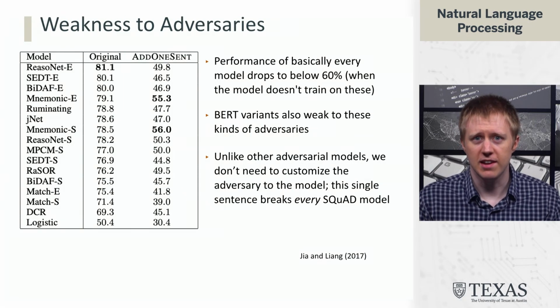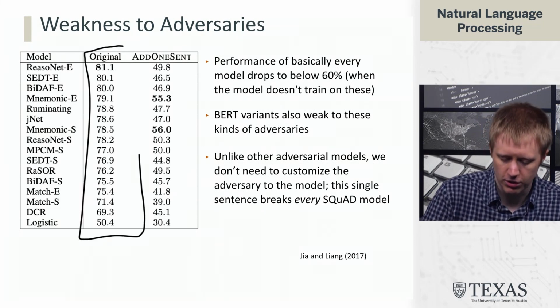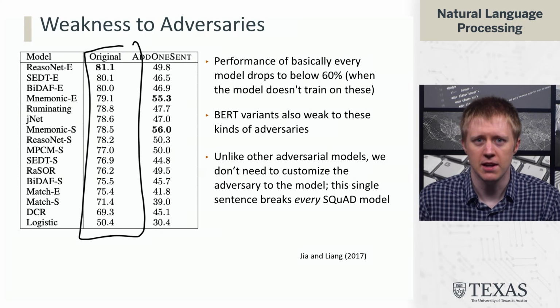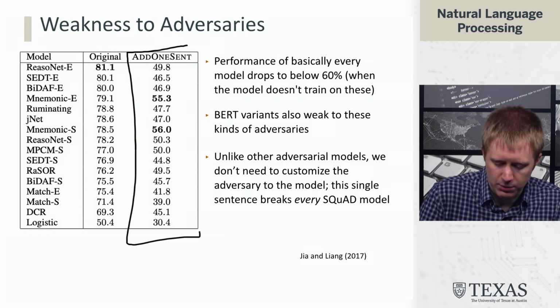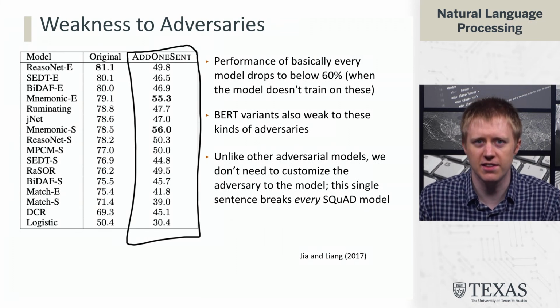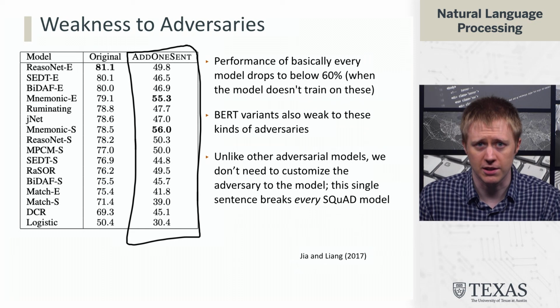What this means is that models that are doing very well at the original SQuAD task, which is shown over here on the left as performance on the raw task, and there's a whole bunch of models, you can see just how many people tried different approaches here. And then on the right, this AddOneSent approach is this adversarial data set where you add a sentence at the end that might trick models. You can see that they go from 80% accuracy to 50% accuracy. These models typically cannot figure out whether the original answer is good or whether the new answer is good. And so there's this huge drop in accuracy.